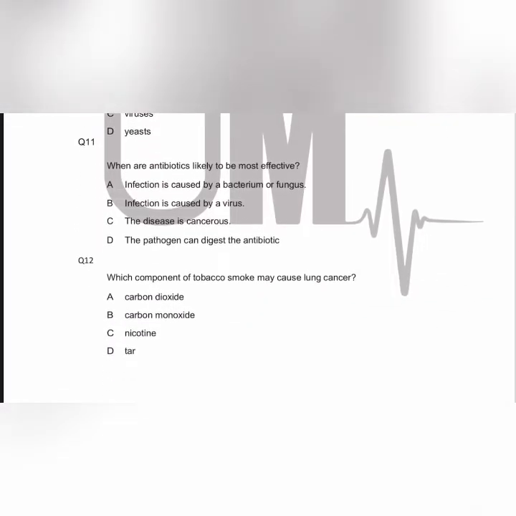Question number 11 or MCQ 11. When are the antibiotics likely to be most effective? When the infection is caused by bacterium or fungus? This is the right statement. You should know that antibiotics kill bacteria, but they can also kill fungi. What you guys should know is that antibiotics are produced by fungi when they want to kill the other competing fungi and other competing bacteria. So antibiotics can kill both bacteria and fungi.